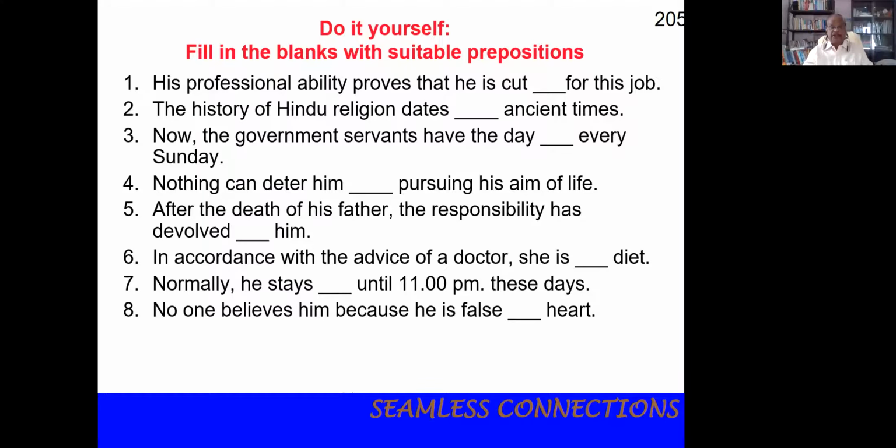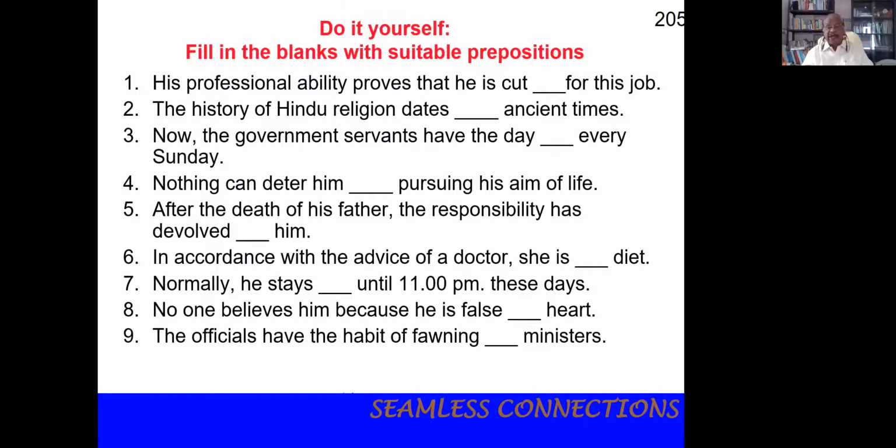Number 8, no one believes him because he is false dash heart. The officials have the habit of fanning dash ministers.